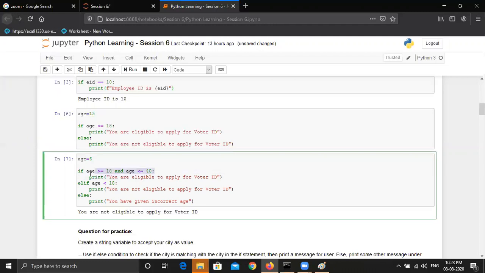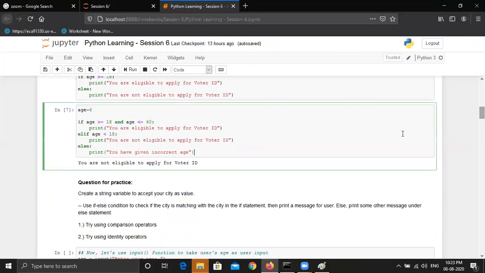If any of the conditions is false, it will make the answer false. That's why it has not processed this statement. Now it has come to the elif block. What is elif saying? If age is less than 18, yes, it is less than 18. That's why this condition is true, and it has printed this statement and has not come to the else block. So my processing stopped here. That's all in this question.